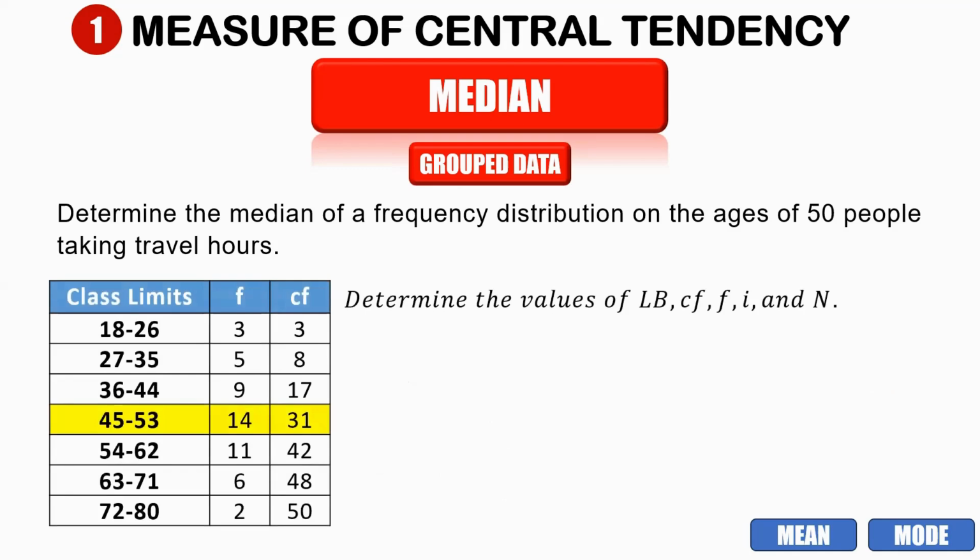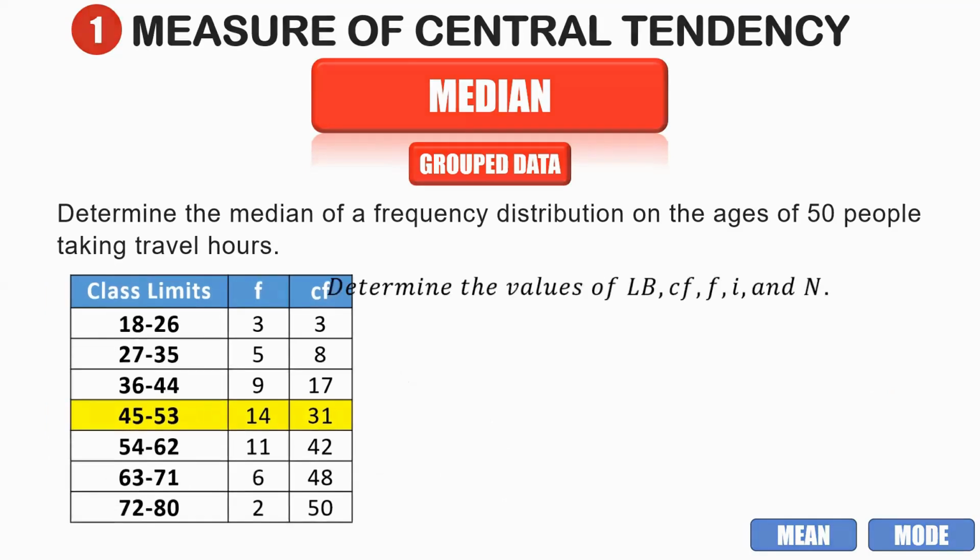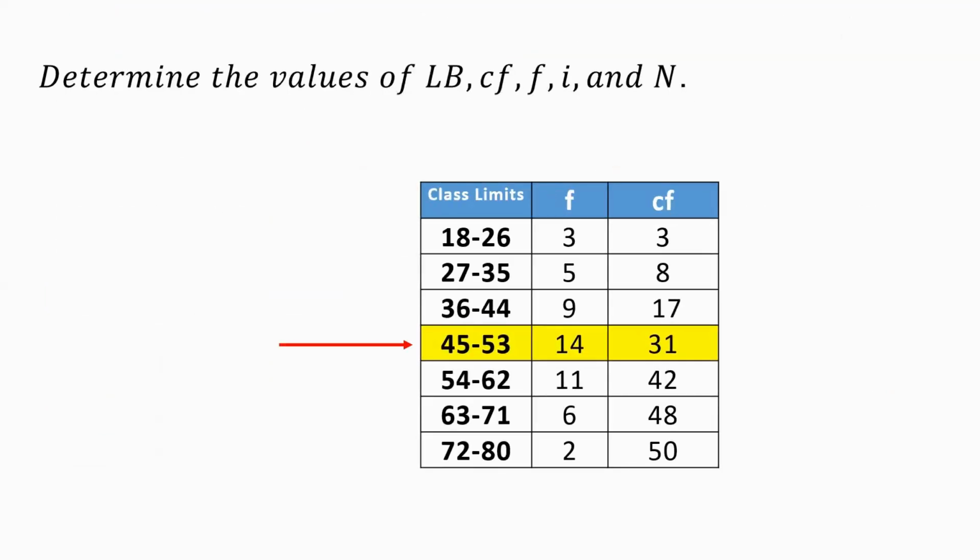So let us now determine the values of the lower boundary, the cumulative frequency, the interval, and the value of N, which I highlighted in yellow, which is our median class. Now let us take a look at the lower boundary. To get the lower boundary, that is the lower limit minus 0.5, where 0.5 is a constant. So what is the lower limit of our median class? That is 45. So now we have 45 minus 0.5, we have 44.5.